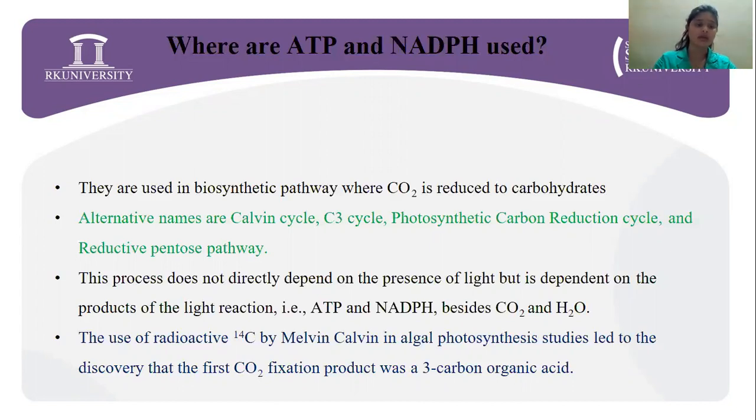Now, the use of radioactive carbon-14 by Melvin Calvin in algal photosynthesis studies led to the discovery that the first product of carbon dioxide fixation was a 3-carbon organic acid, which was PGA.